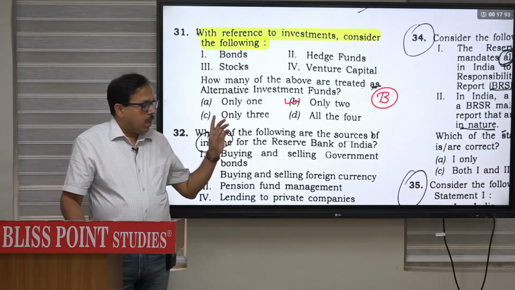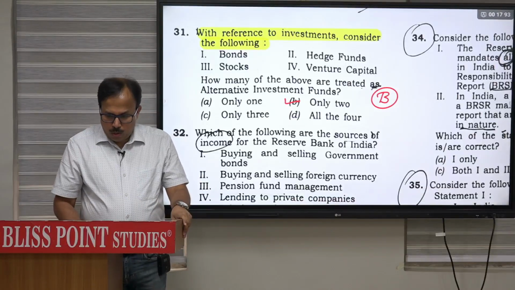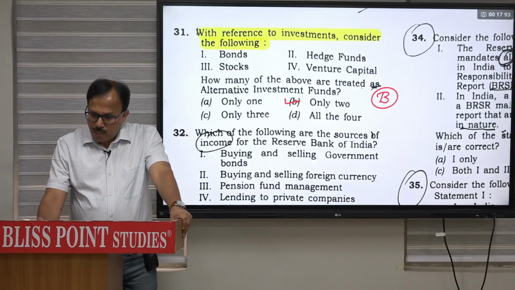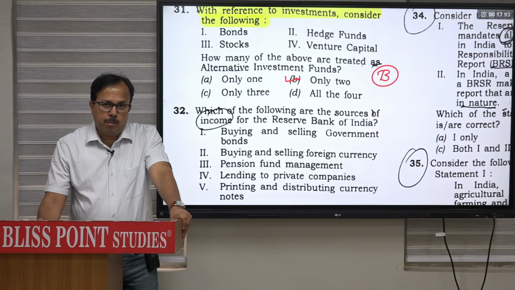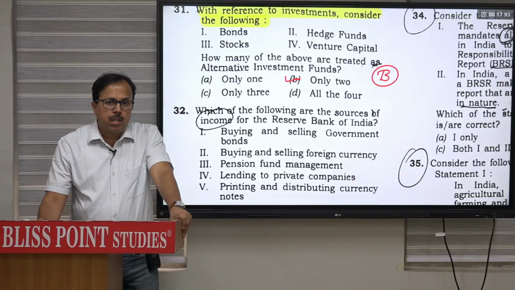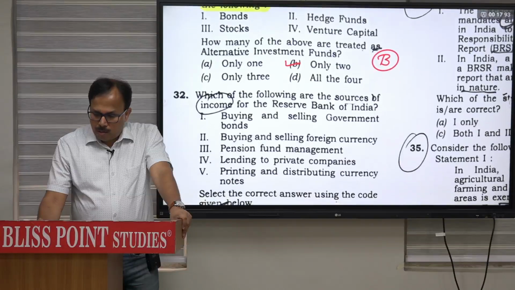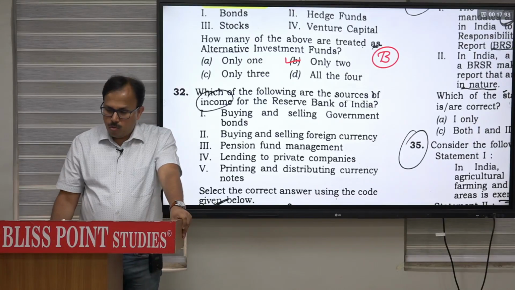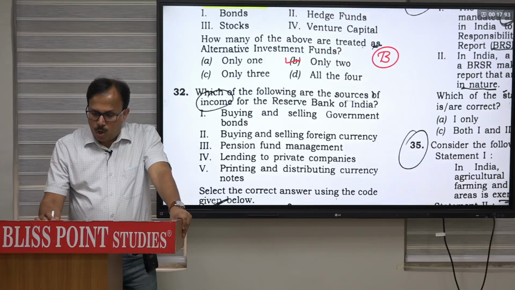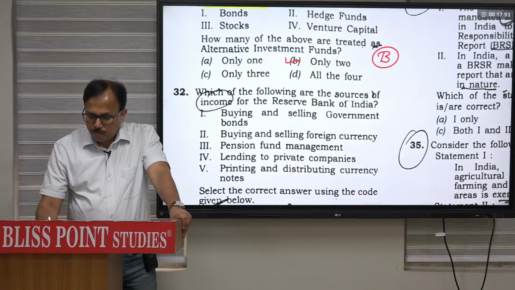Okay. Now question number 32: which of the following are the sources of income for the RBI? Meaning from which source does RBI earn income? There are five pieces of information given. Buying and selling government bonds: there RBI will be getting a return. Buying and selling foreign currency: from there also.